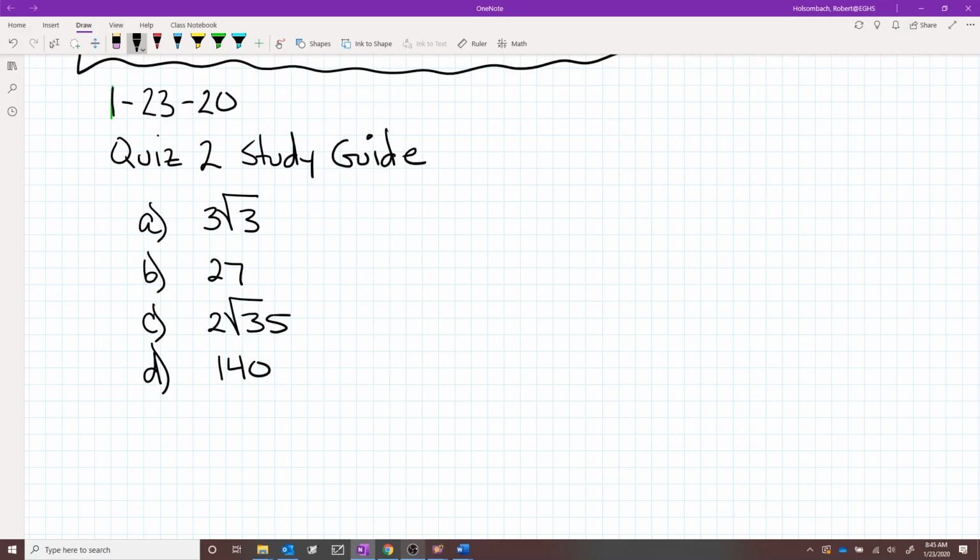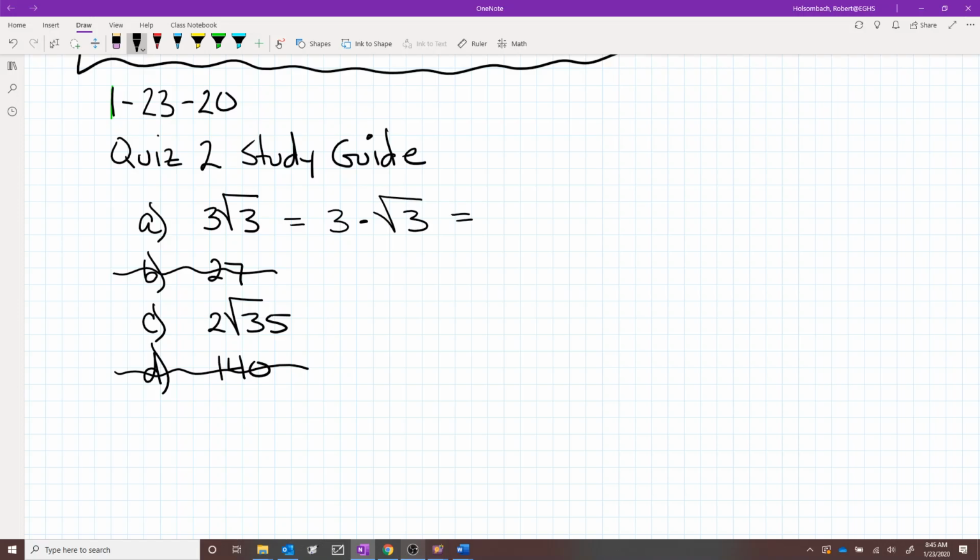If you work the problem out and your answer is not B and it's not D, 3 radical 3 means 3 times the square root of 3.